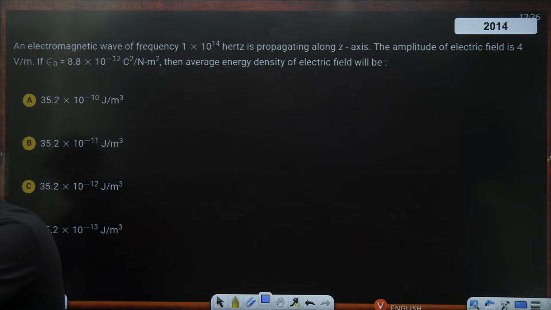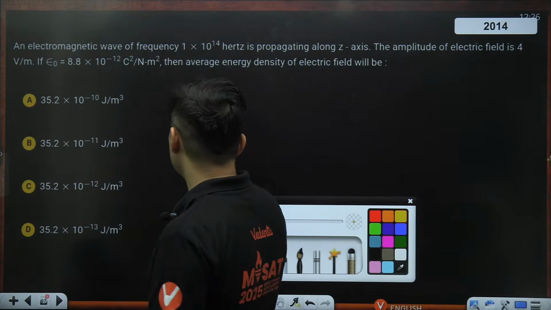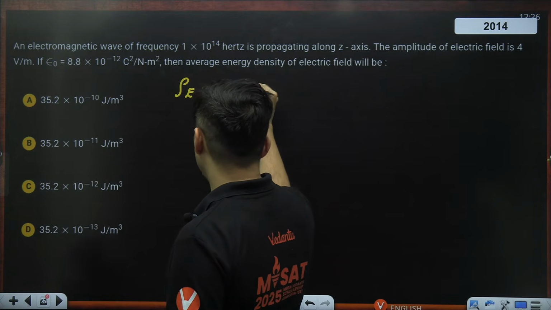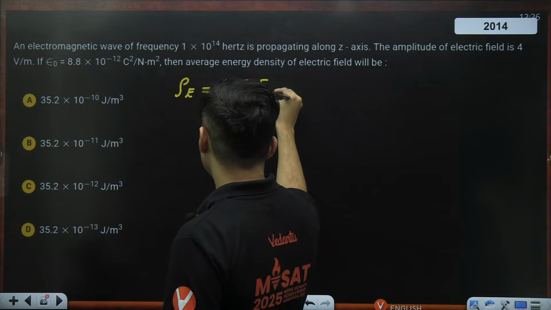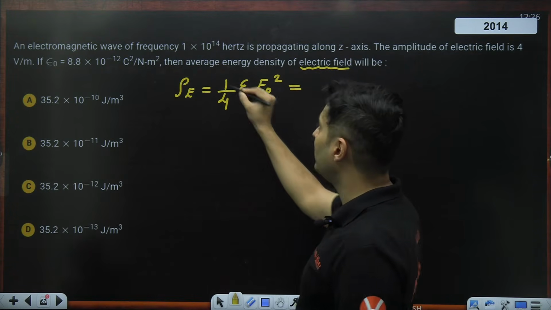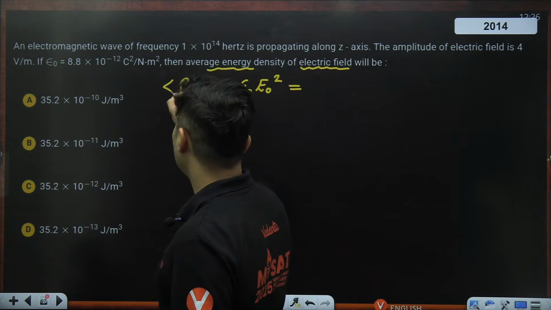So you need to be careful in choosing which formula you are going to stick to. Think logically. Only electrical energy density is asked. So that means you'll be using 1/4 epsilon naught E naught square, not half, because only the electric field's average density is asked.